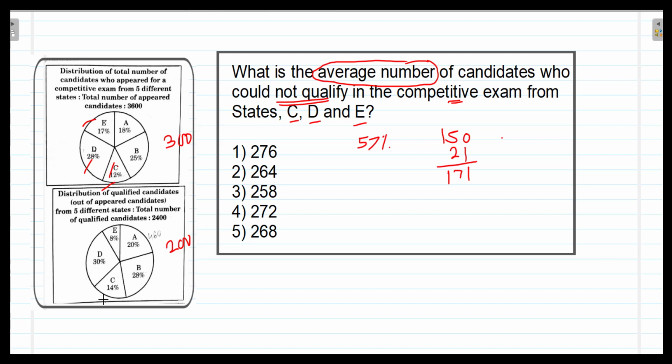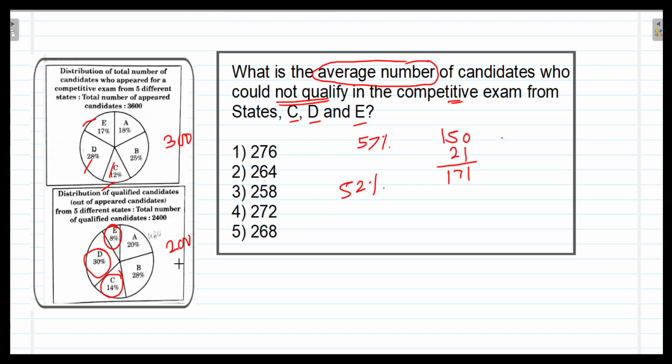Now we will find the number of candidates qualified. For the number of candidates qualified, the percentages are 14%, 30% and 8%. 14% plus 30% plus 8%, that is 30, 40, 50, 52%. So 52% candidates qualified out of 200.